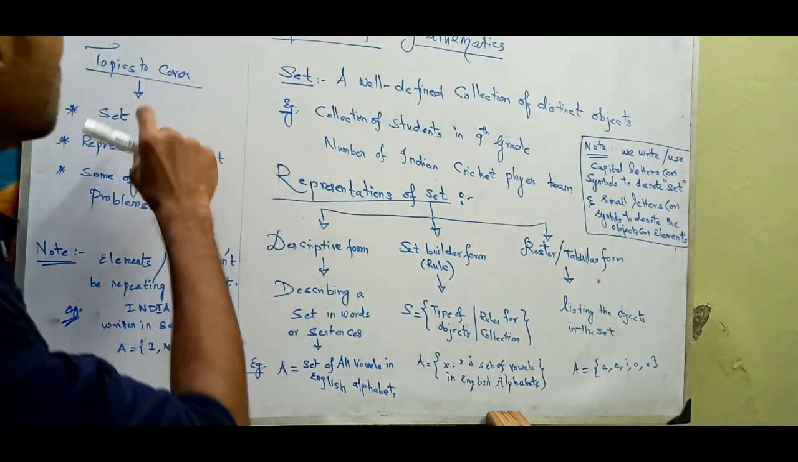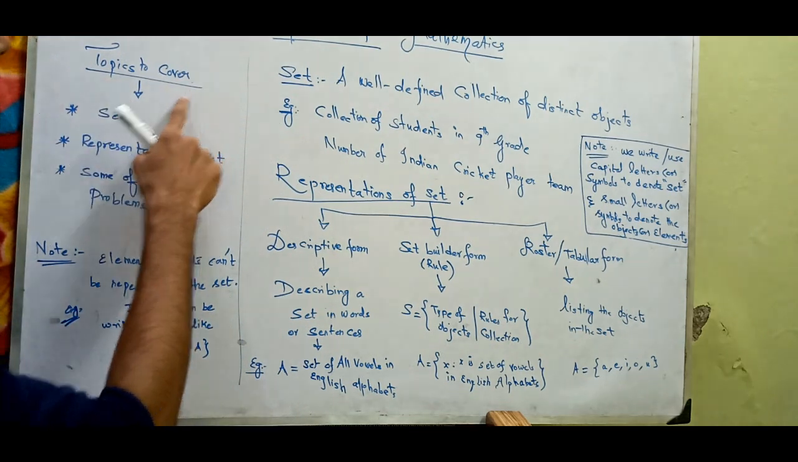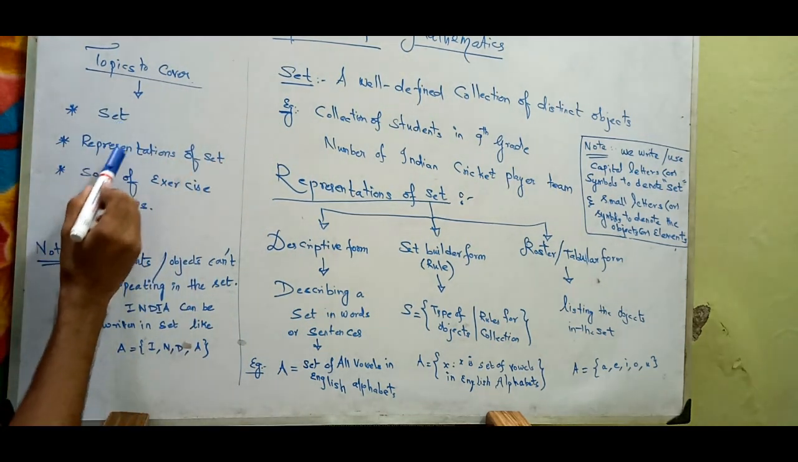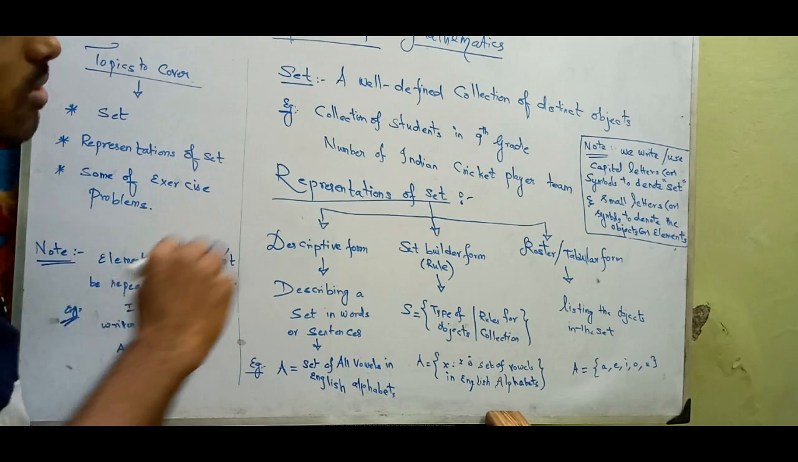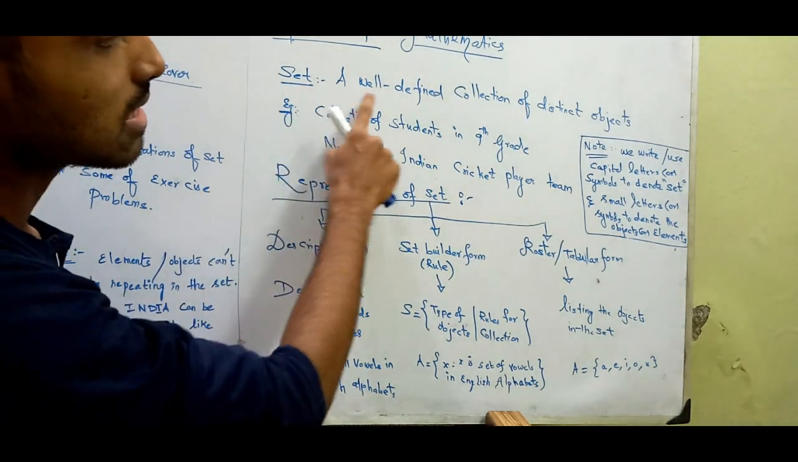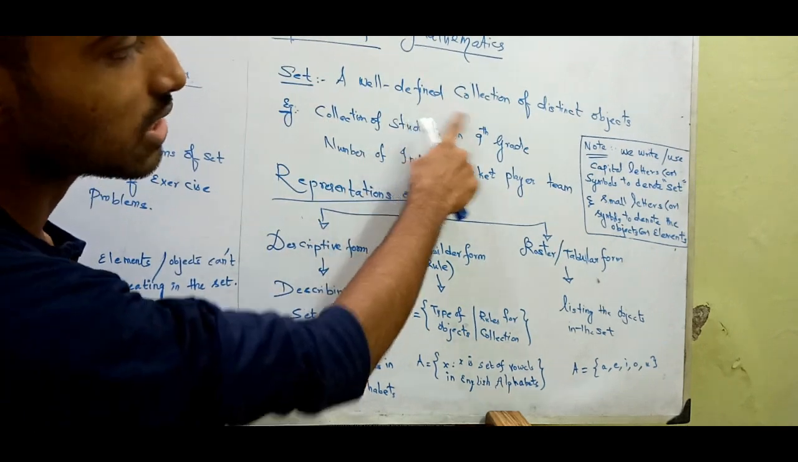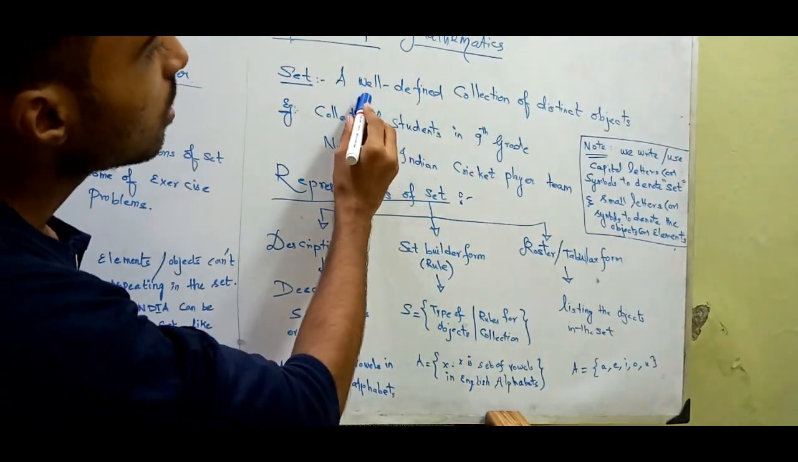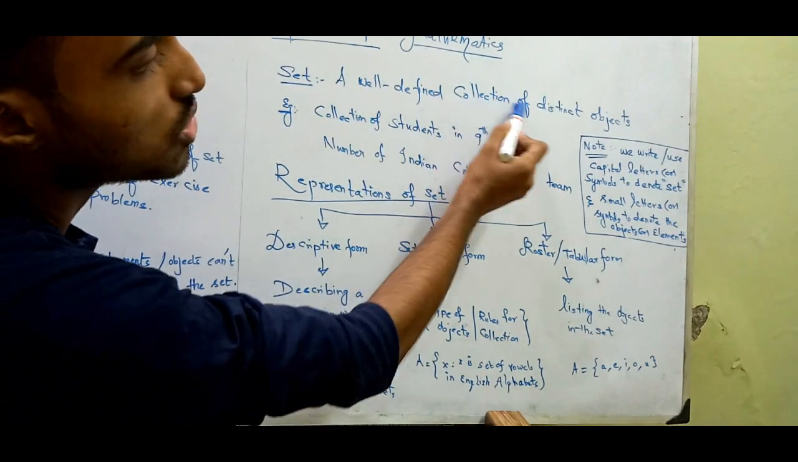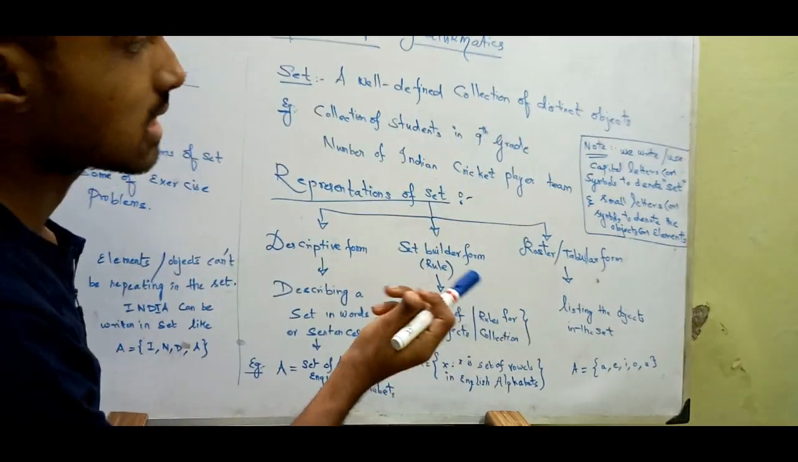So I'm going to first say that the topics to be covered are sets, representation of sets, and some exercise problems. Okay, let us begin. A set is a well-defined collection of distinct objects. So what does that mean actually? A collection of distinct objects, right?